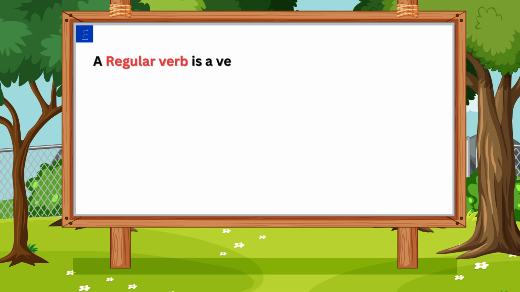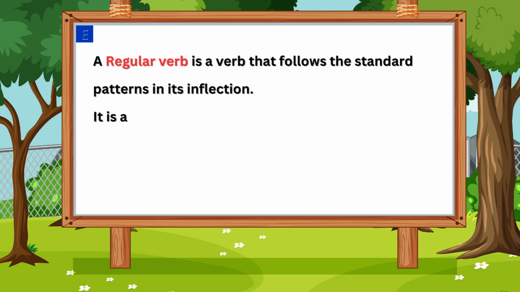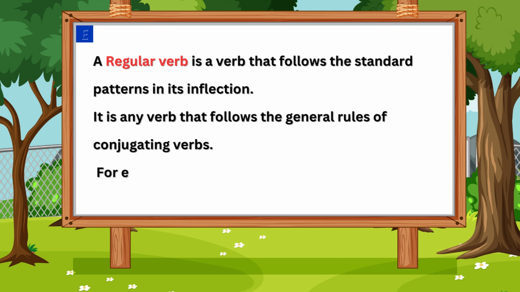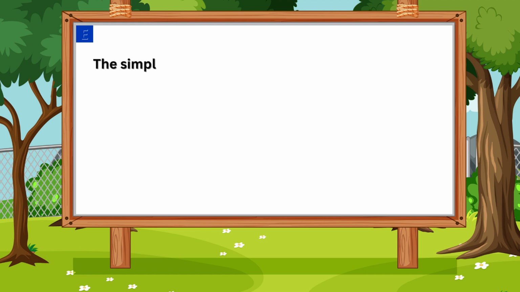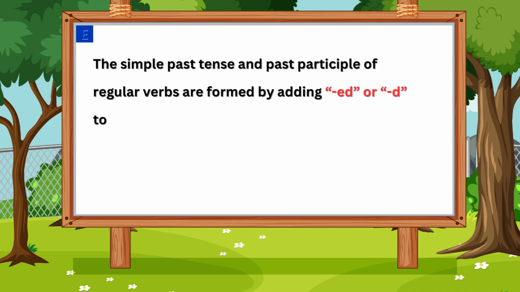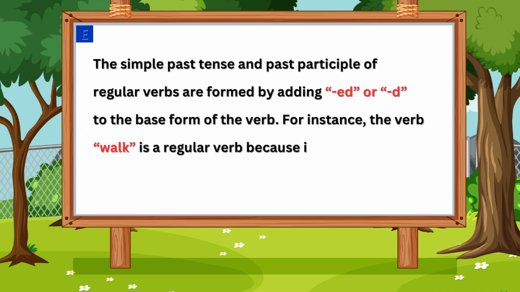Regular verb: a regular verb is a verb that follows the standard patterns in its inflection. It is any verb that follows the general rules of conjugating verbs. For example, both action verbs and stative verbs can be regular verbs. The simple past tense and past participle of regular verbs are formed by adding ed or d to the base form of the verb. For instance, the verb walk is a regular verb because its past tense and past participle are walked.